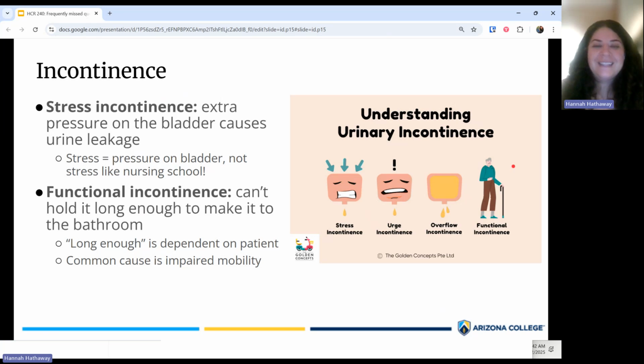My classic example is if you're on a long road trip. I was on one recently and I was trying to think, okay, are we going to stop so I can go to the bathroom or can I make it to the next exit? If you decided I'm going to try to make it to the next exit and you didn't make it, that would be an example of functional incontinence. In other words, you peed your pants because you just couldn't hold it anymore.